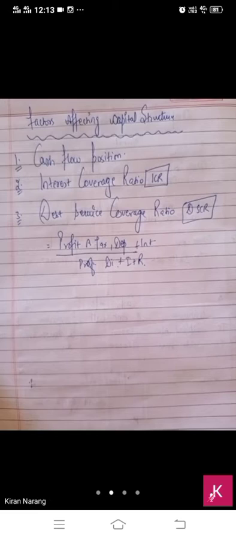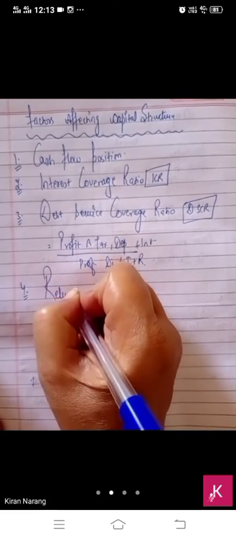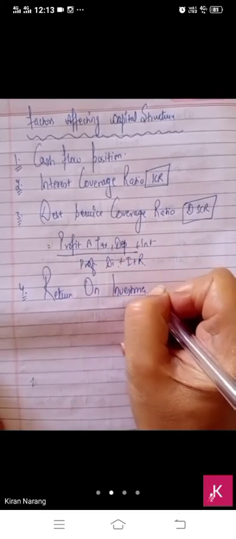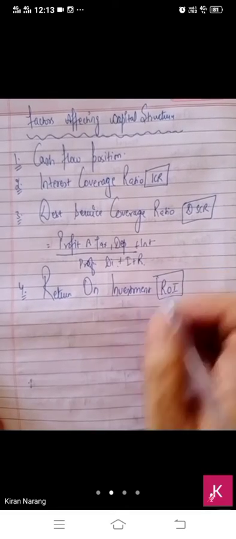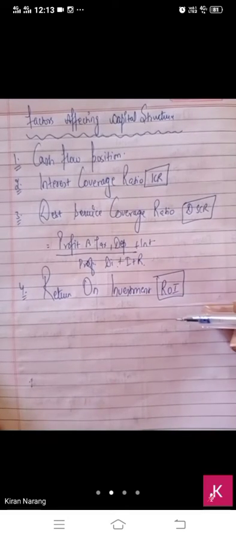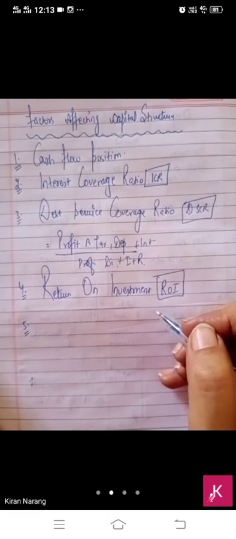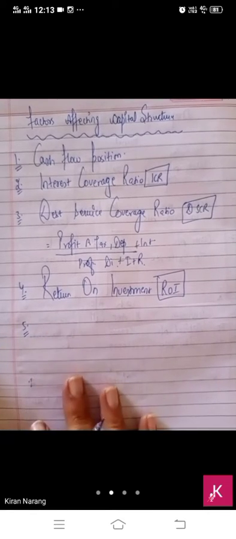Then you will consider return on investment, whatever you are investing, how much return you will expect on those. Before taking a capital structure decision, you will consider how much investment you are doing and what will be its return in future.